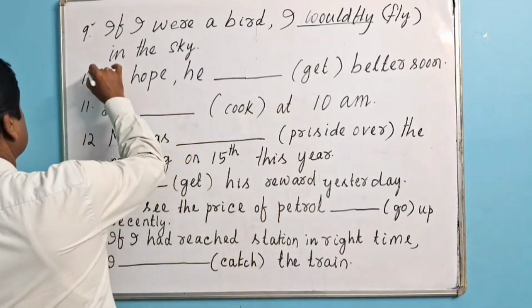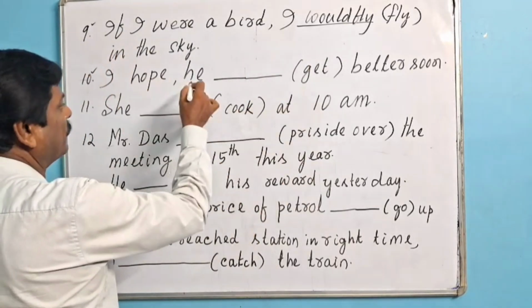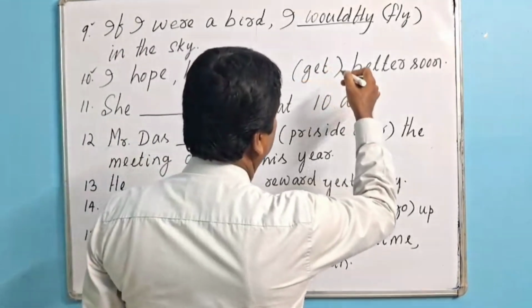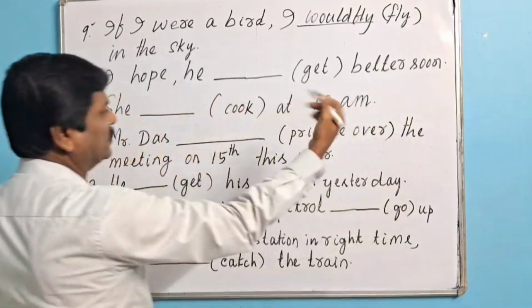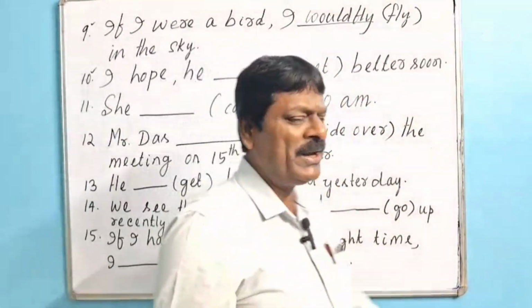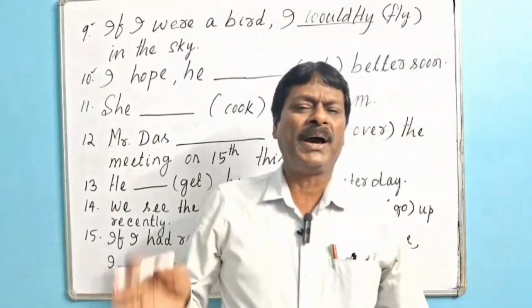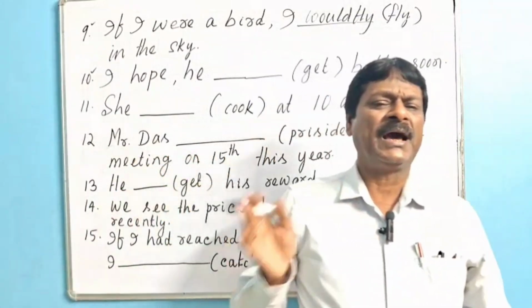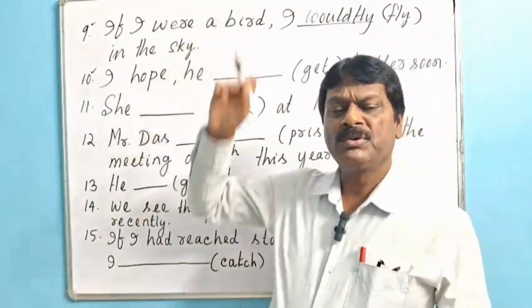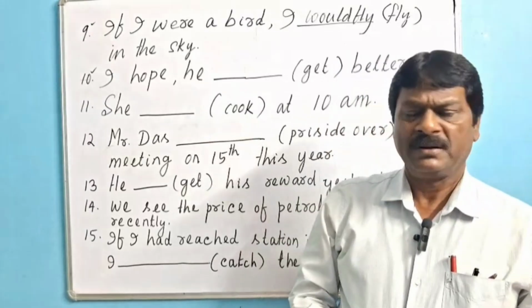Then we shall go for question number 10. I hope he dash, within bracket get, better soon. So when a sentence starts with I hope, I expect, I think, I am afraid, it goes to future simple.